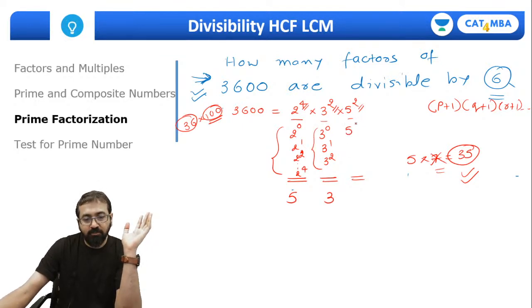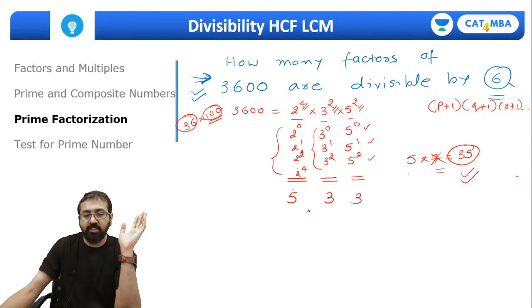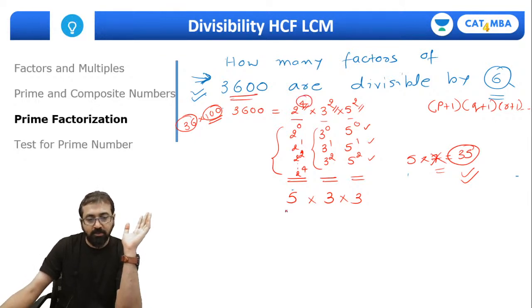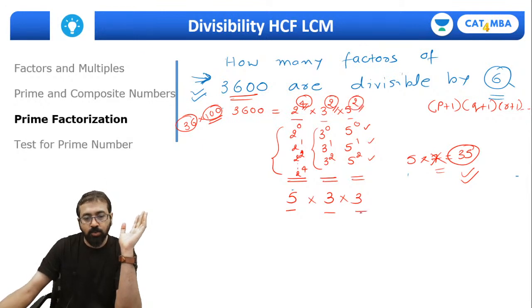And the total number of ways in which I can choose 5 is, I can choose 0 power of 5, 1 power of 5, or 2 power of 5. So I can again choose it in 3 ways. So the total number of factors of 3600 is this power plus 1, that is 4 plus 1, 5, into this power plus 1, that is 3, into this power plus 1, that is 3. So it will come out to be 45.